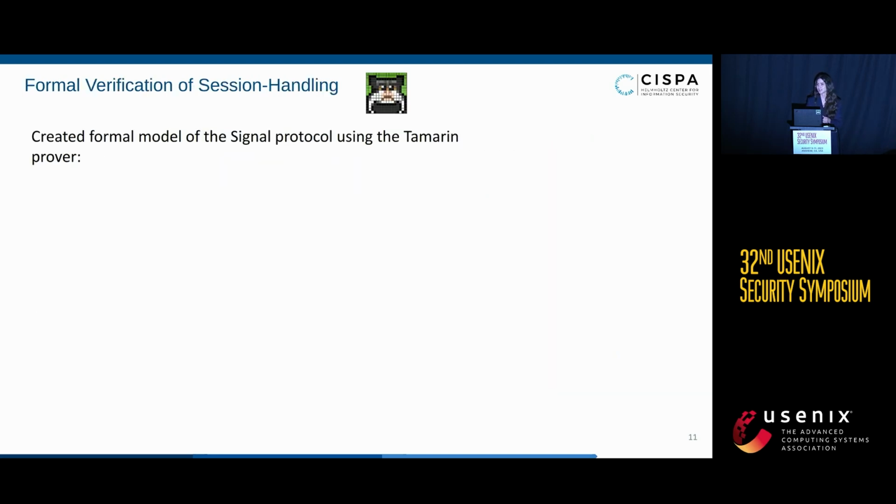So using the Tamarin prover protocol verification tool, we did a formal verification of the session handling in Signal. We started off by having a version of the single session Signal, so the double ratchet plus an abstracted version of the X3DH, where we could prove that PCS indeed held in this setting.